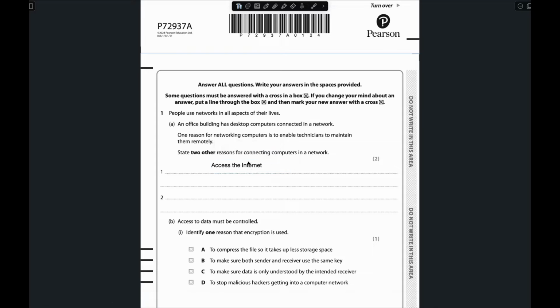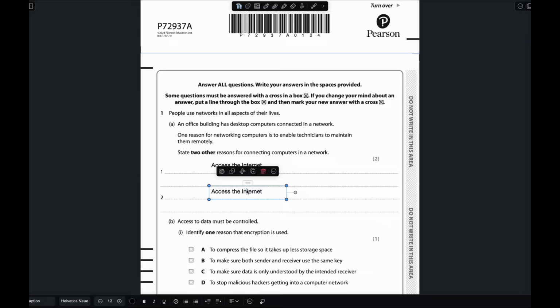And the second one is provide communication, such as it will give us the access so that we can communicate, such as email, social media, and online meetings. This one is optional; if you want, you can write it.